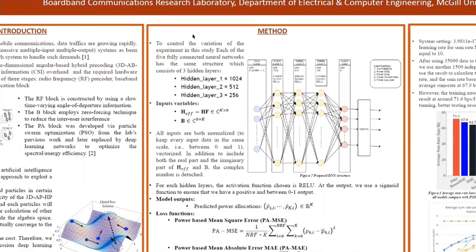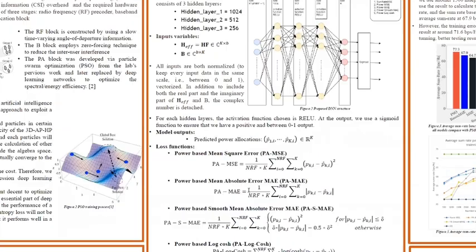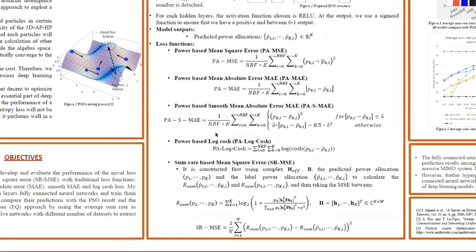To control the variation of the experiment in the study, each of the neural networks has the same structure, which consists of 300 layers. And the inputs consist of two variables, namely the affected channel and the baseband precoder. For each of the hidden layers, the activation chosen is ReLU. And at the output, we use a sigmoid function to ensure that we have a positive output between 0 and 1.